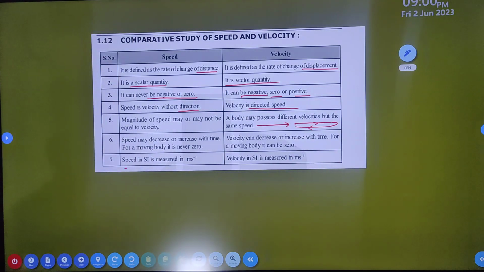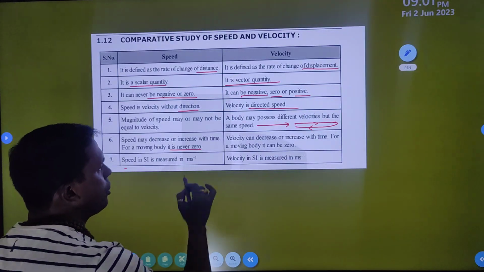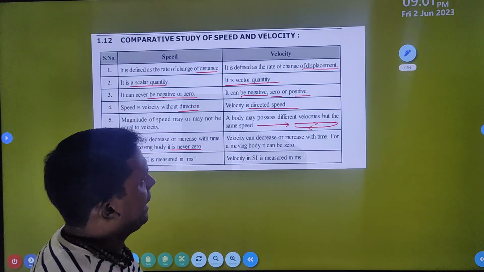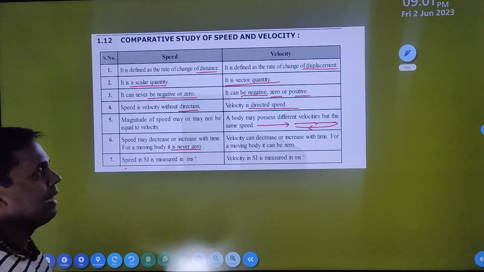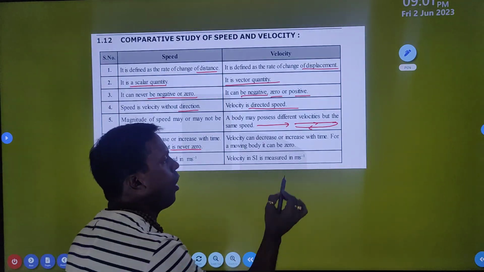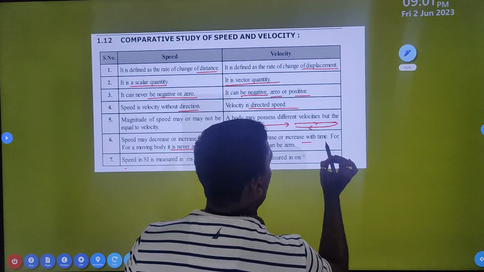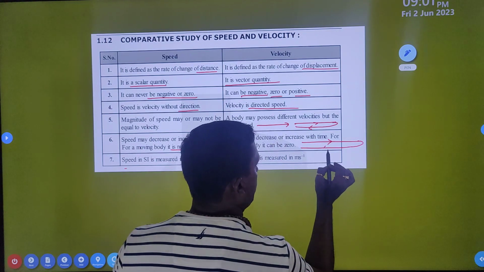Okay. Then speed may increase or decrease with time. For a moving body, it is never zero. And velocity can decrease or increase with time. For a moving body, it can be zero if the body is moving in a closed path, or as I just told, if it moves to its destination and again returns back to its initial position.